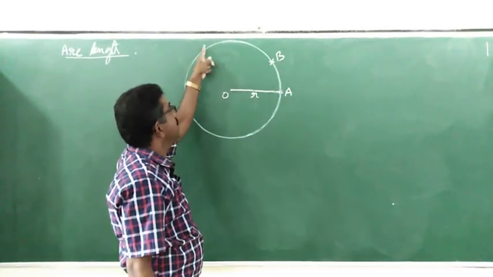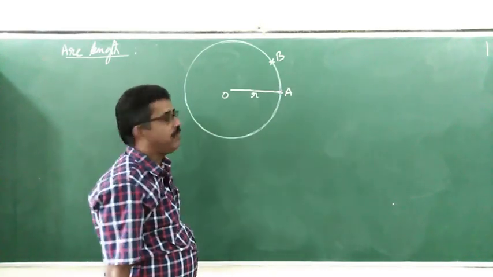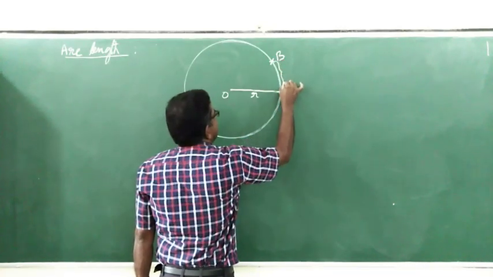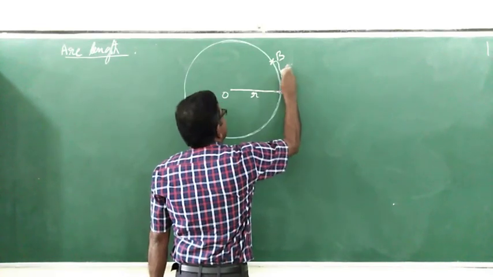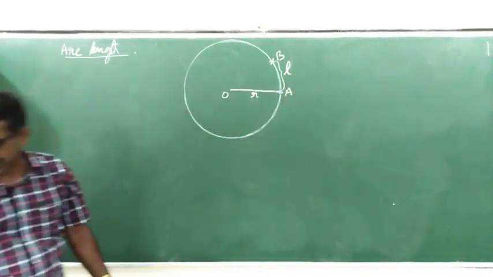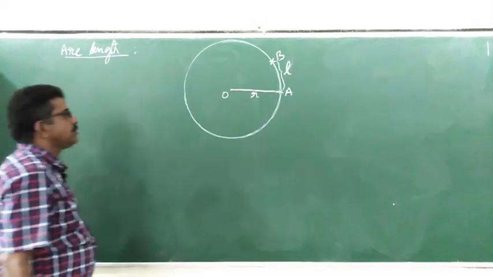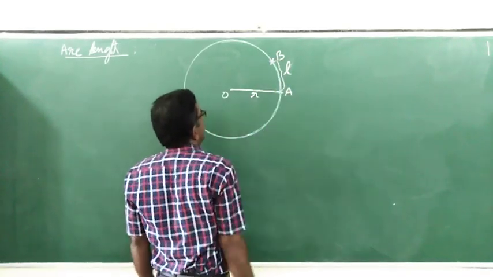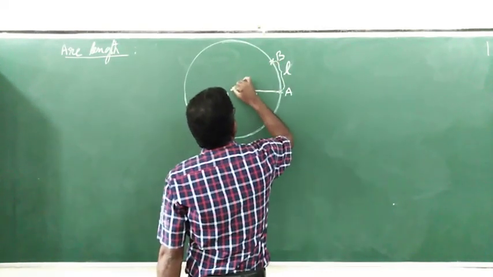If you take a point B here or anywhere, the arc length may vary. Let me assume that. So let me take this arc length. The notation given for arc length is L. I'll assume that this arc length is L. I'll just join that point B with the center.